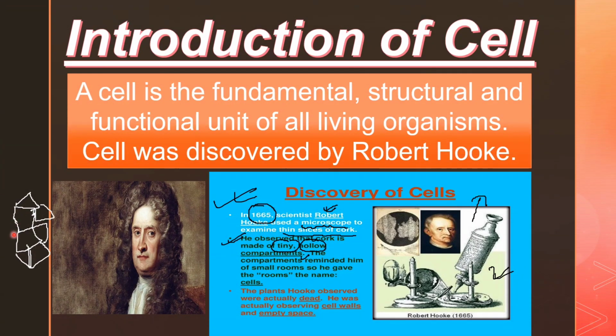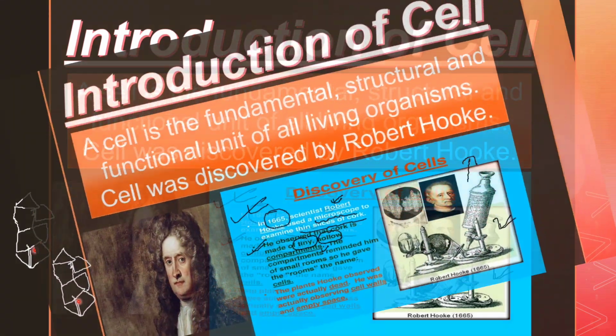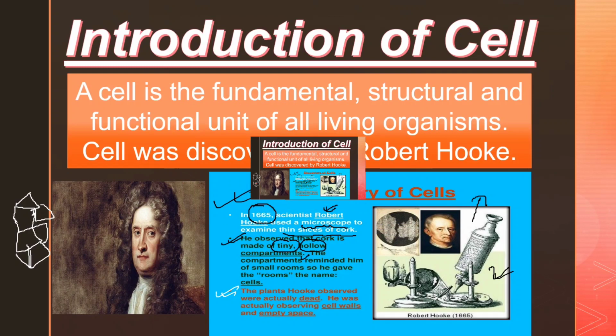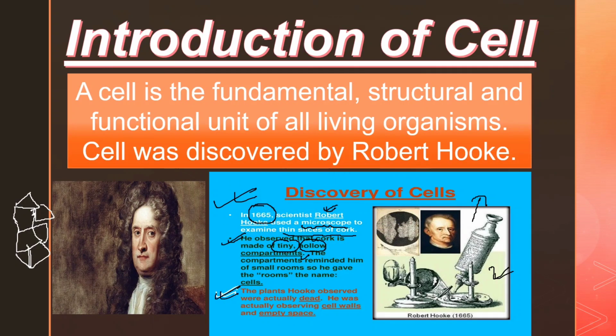Robert Hooke also saw these compartments, or the cell compartments, which reminded him of small rooms. So these look like compartmentalization, or small rooms as we say, and he named them the cells. Okay, Robert Hooke observed the dead plants, and the cell walls were looking like empty spaces, or vacant spaces. Okay, is it clear? Now let's move ahead and learn about some more discoveries on the cell.